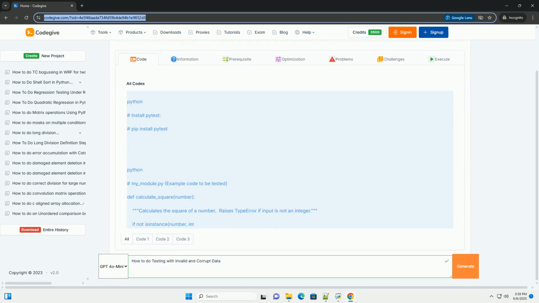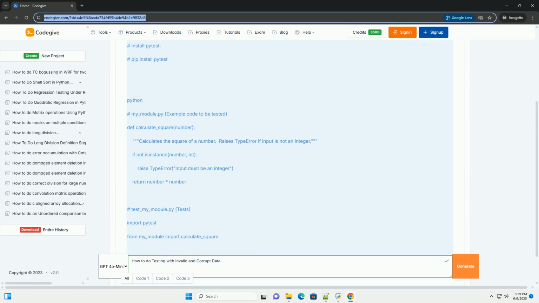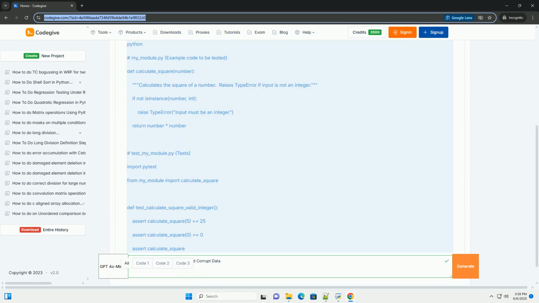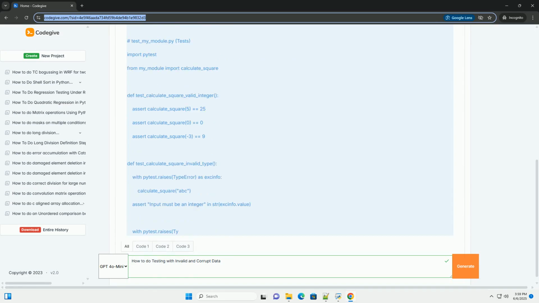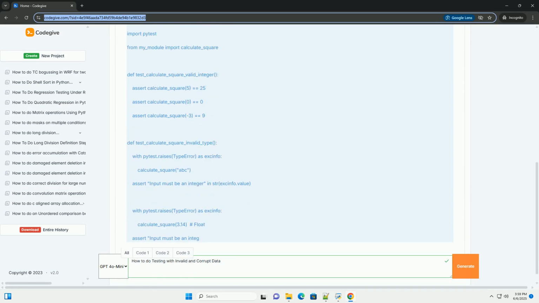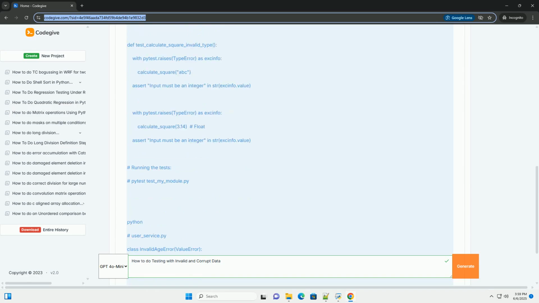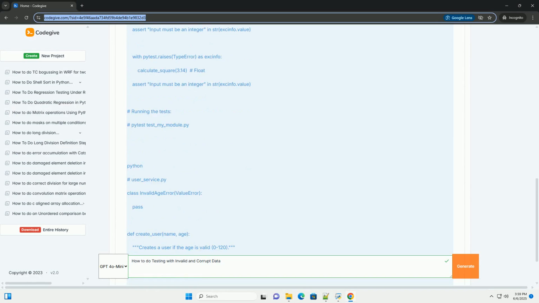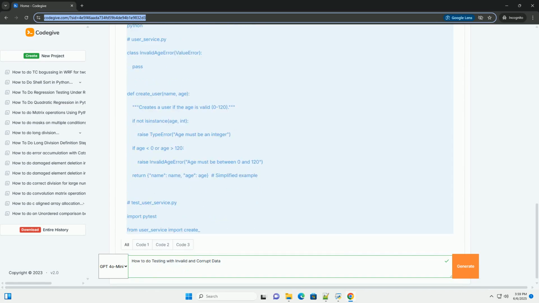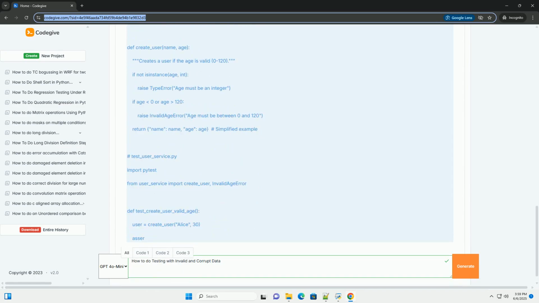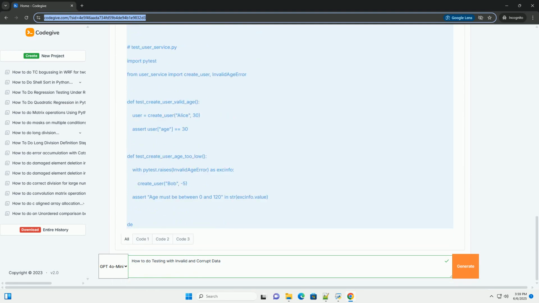Testing with invalid and corrupt data, a comprehensive guide. Testing with invalid and corrupt data, often called negative testing or error handling testing, is a crucial part of software development. It verifies how your application handles unexpected or deliberately malformed inputs. This helps you build robust and resilient systems that gracefully recover from errors and prevent crashes or security vulnerabilities.